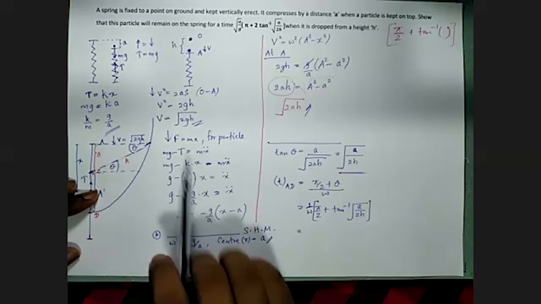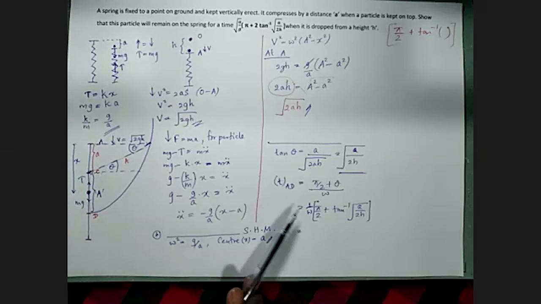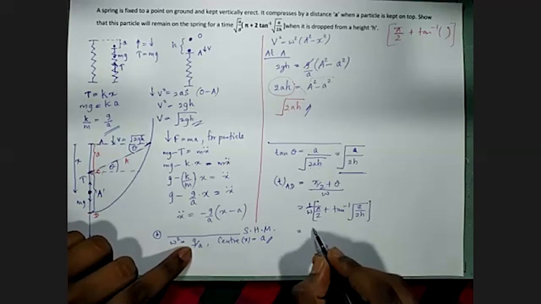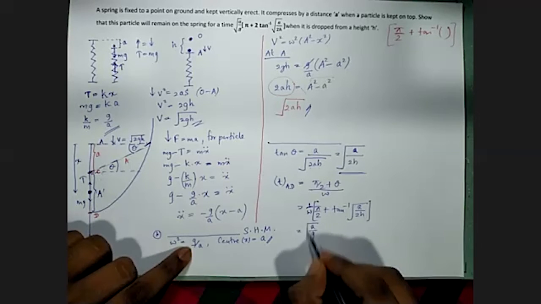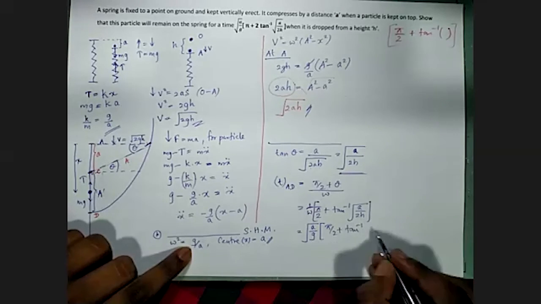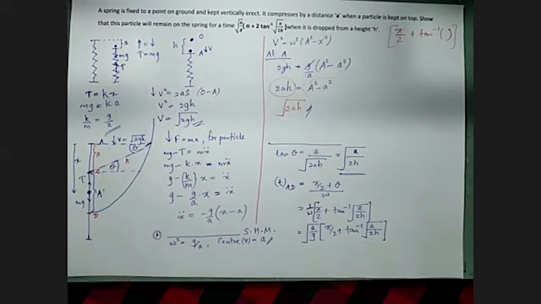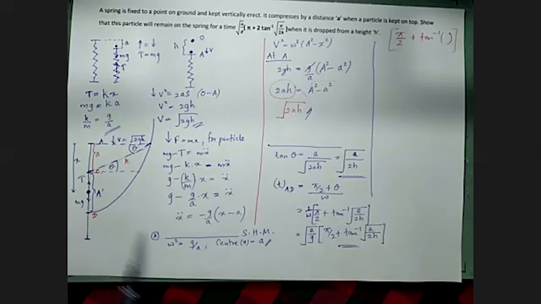So 1 over omega is, my omega is square root of g over a. This is omega square, therefore omega is square root g over a. What is 1 over omega? That is the reciprocal of this, which is square root of a over g, times pi by 2 plus tan inverse of square root of a over 2h. This is not the final answer. This is the time taken by the particle to move from A to D.